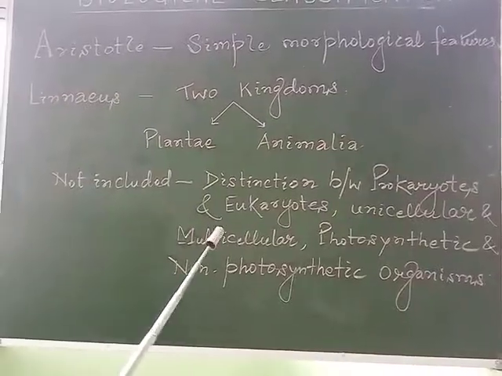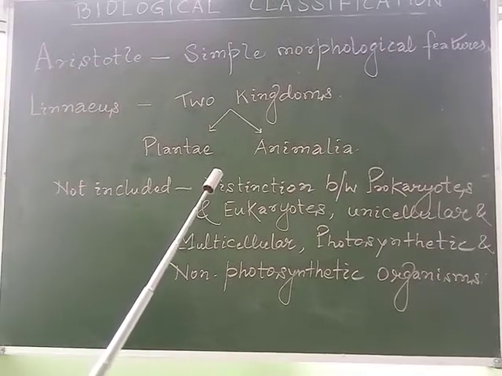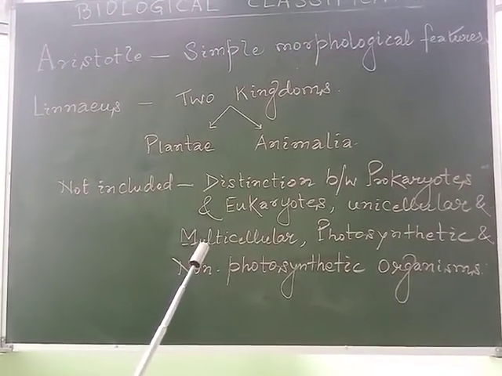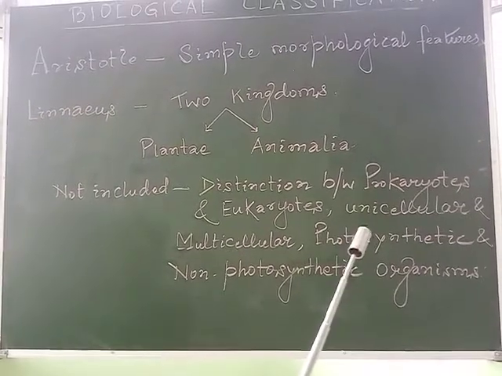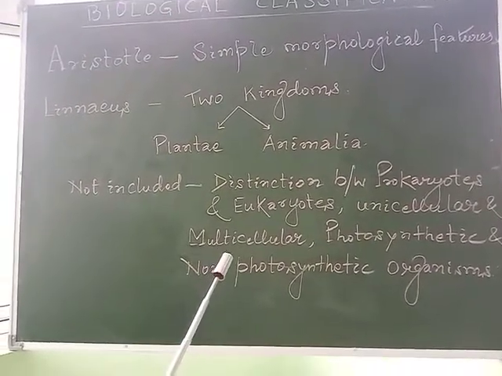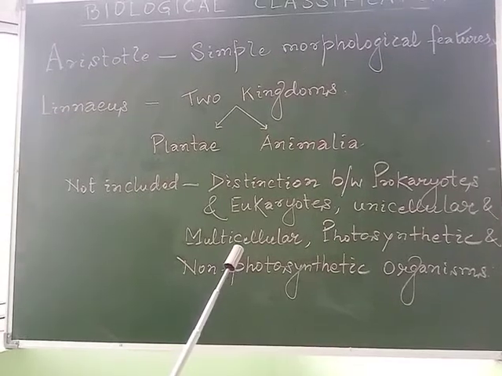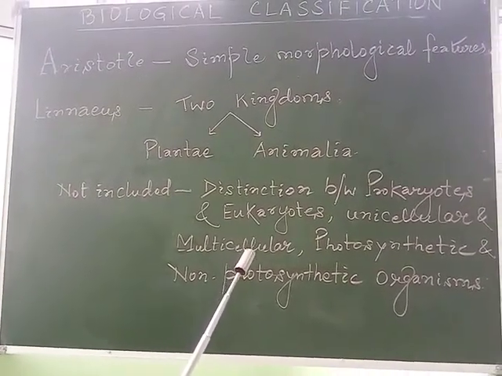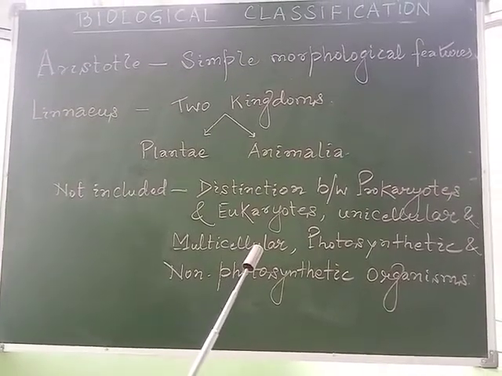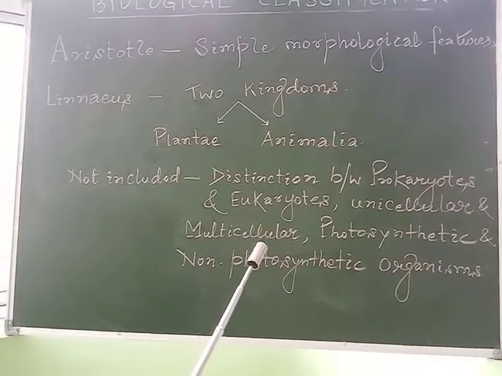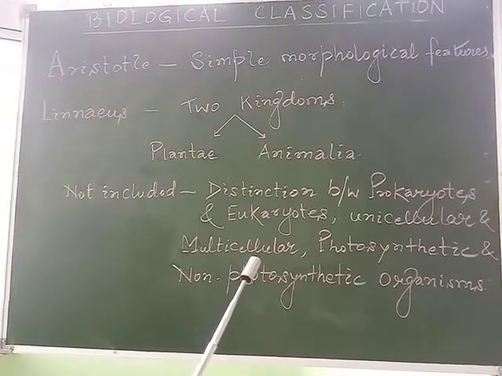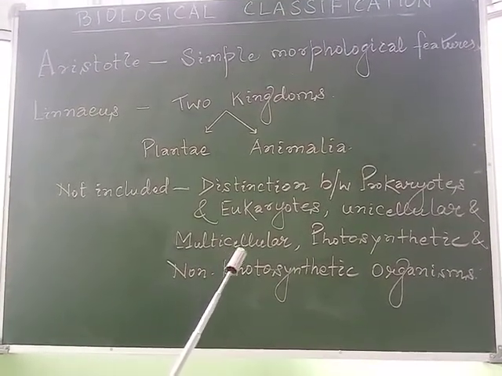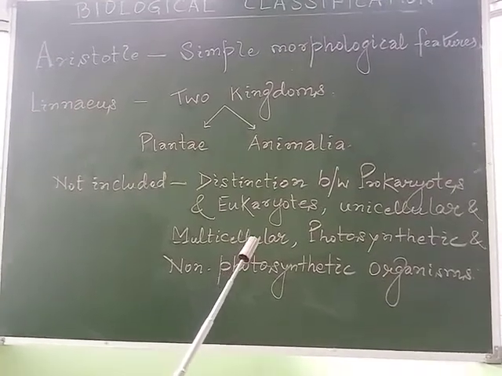The two kingdom classification pattern also did not include the distinction between unicellular and multicellular organisms. Some life forms are made up of a single cell, for example Amoeba and Euglena, whereas certain life forms are made up of more than one cell. There was no such distinction regarding these categories.